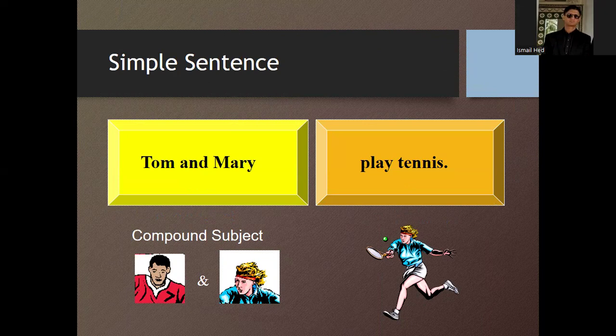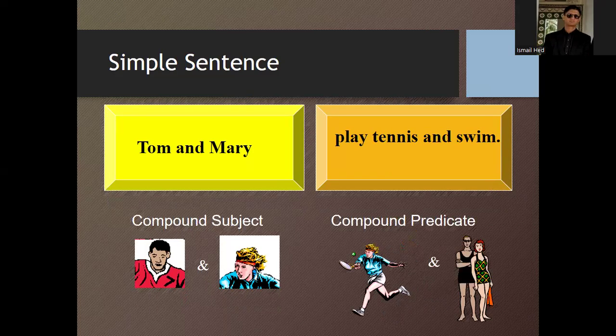Play tennis is the predicate in this sentence. Similarly, both subjects and predicates can be compound in simple sentences: Tom and Mary is a compound subject, and play tennis and swim is a compound predicate.